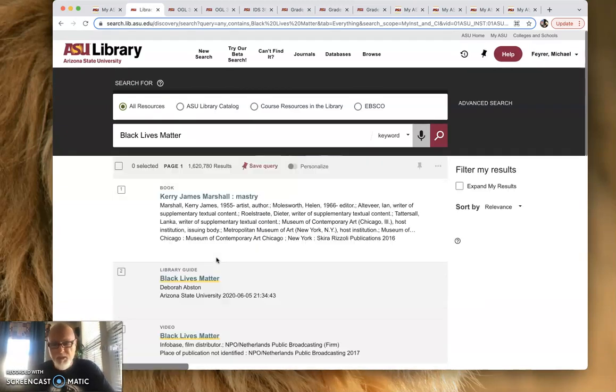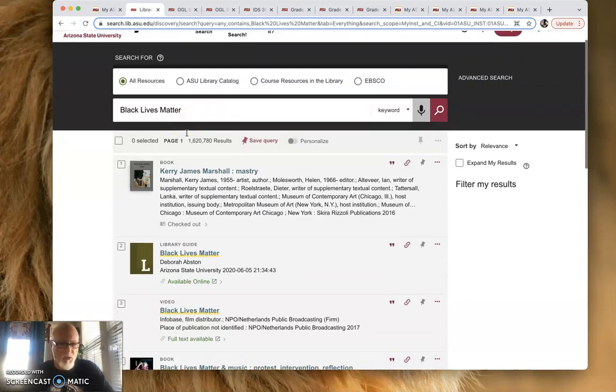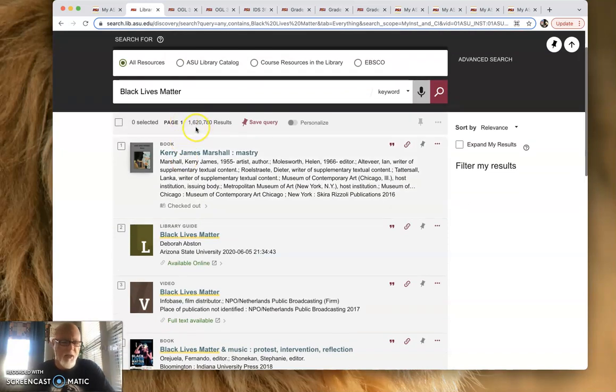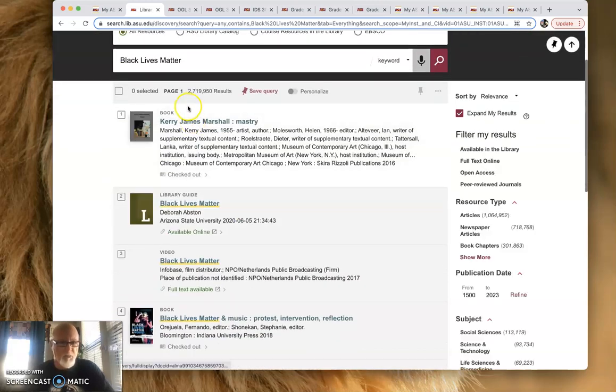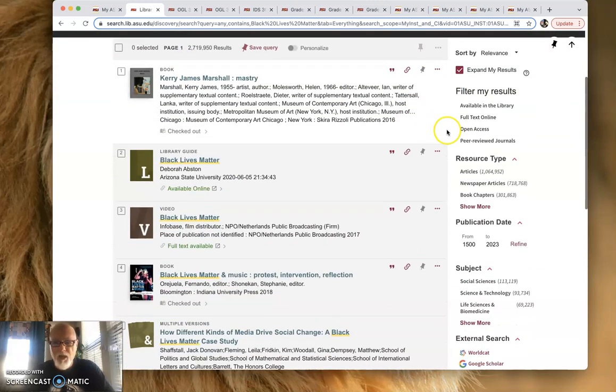All right, you can do this with any topic whatsoever. You can do it with any kind of wording up here. See what we got? We only got 1.6 million results. Now here's what we do. Follow my arrow to the right. Expand my results. Let's see what happens, because we want more, right? Now we got 2.7 million. Now we'll go to filters.